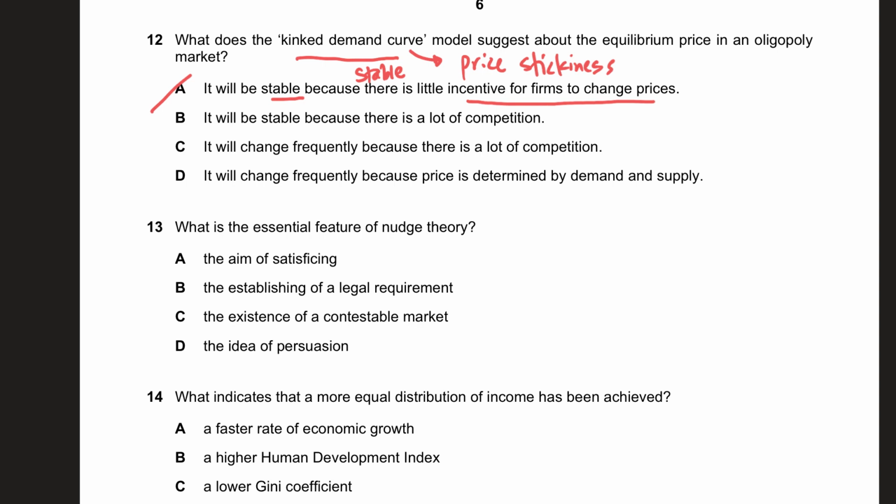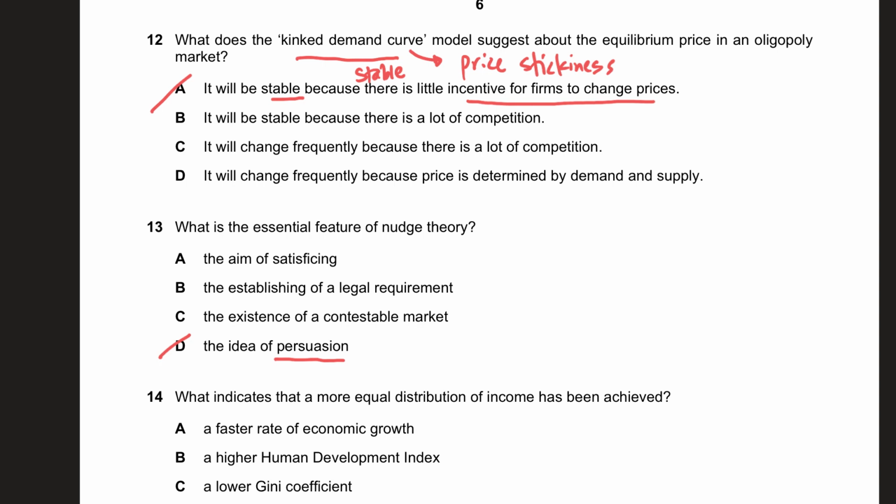What is the central feature of nudge theory, guys? Nudge theory is basically the idea where the government can persuade or convince people through various ways to end up doing something which is socially desirable.